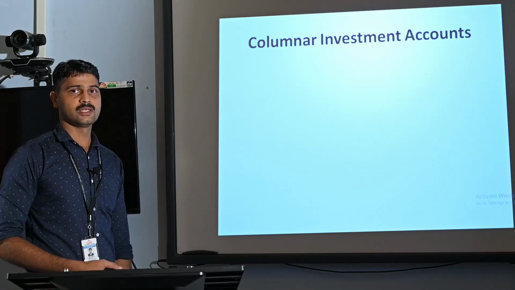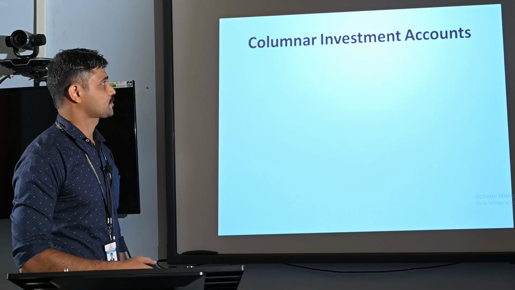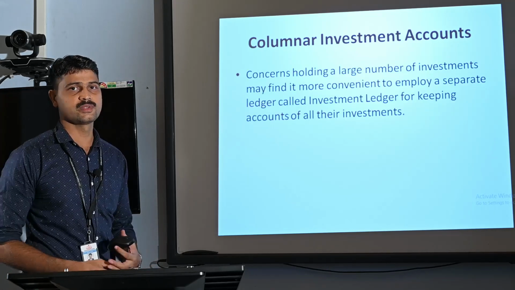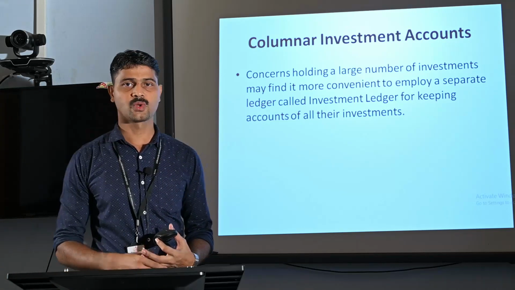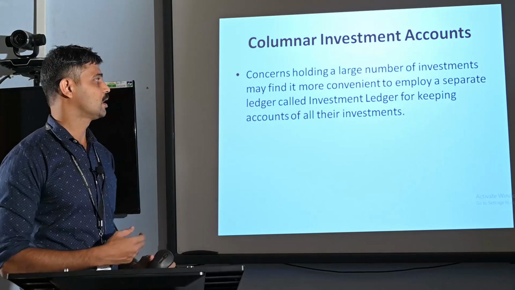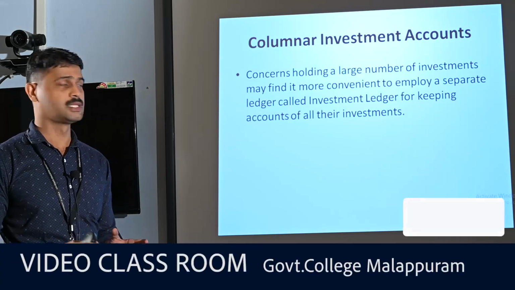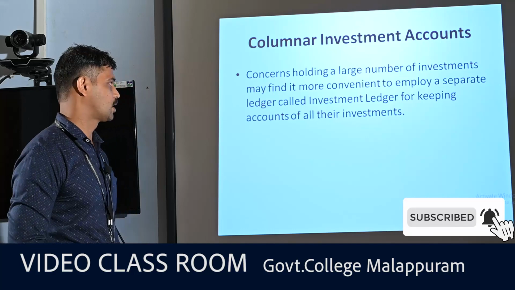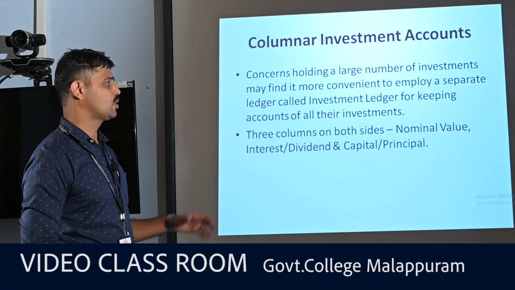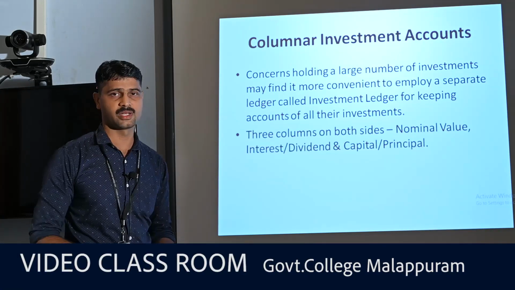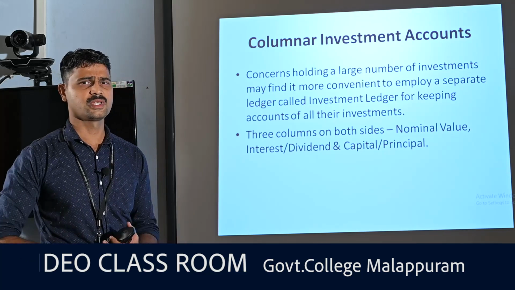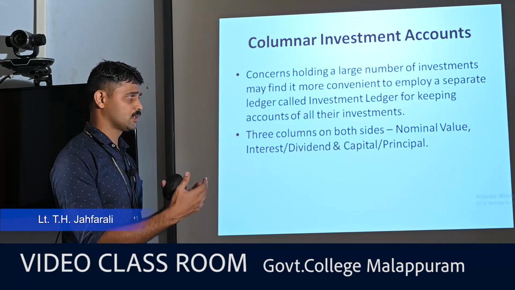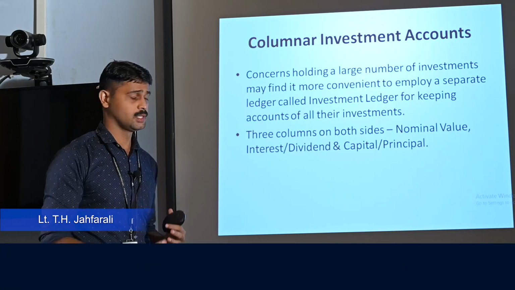The next is the case of the columnar investment account. As we discussed earlier, in the case of concerns that have multiple investments, more than 1 or 2 investments, they have to prepare a separate investment ledger to show all the investment accounts in that particular accounting period. So there are 3 columns on both sides in the columnar investment account. In a typical account there are only 2 amount columns on debit and credit sides, but here we have 3 columns on both the debit and credit sides.